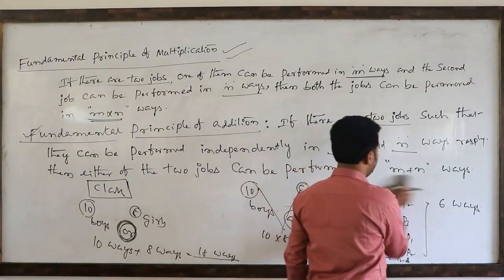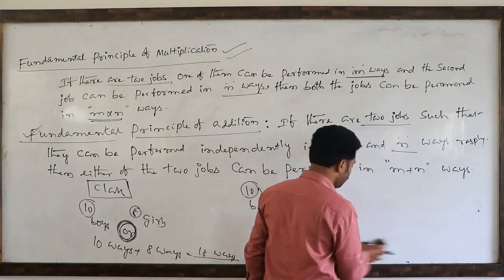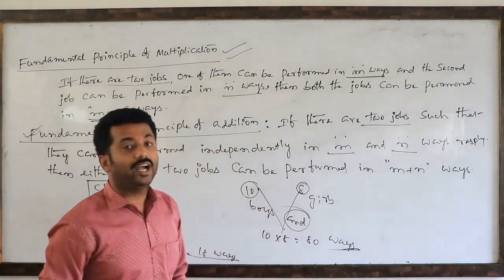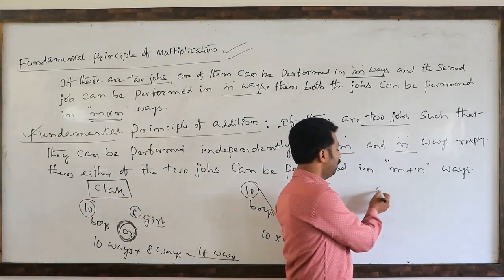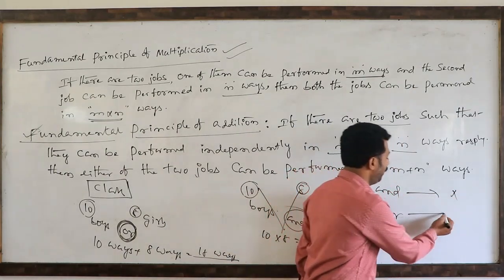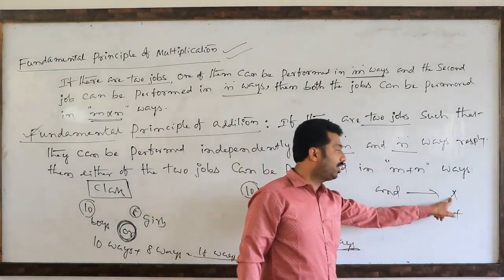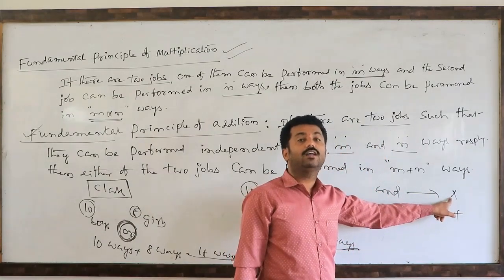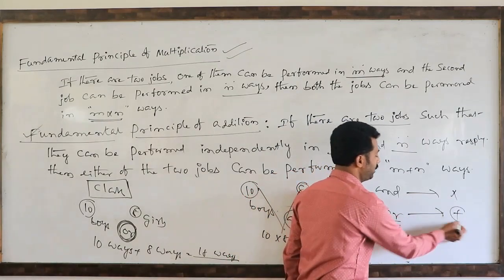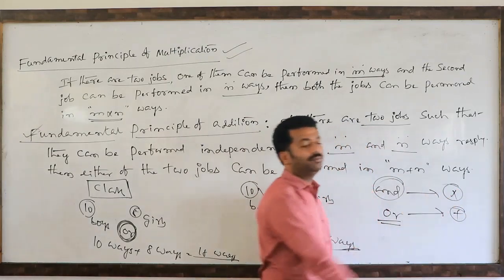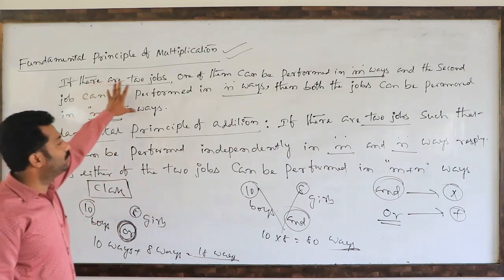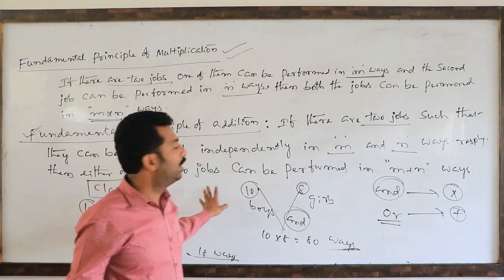So this point you have to remember. This is most important. If anybody asks why we are writing multiplication and why we are writing addition, this is the reason. The word 'and' appears means multiplication. The word 'or' appears means addition. This is the fundamental principle of multiplication, or counting, or product rule. This is the addition rule. So the word 'or' means addition, and the word 'and' means multiplication. This is the main basic concept in this chapter: fundamental principle of counting, fundamental principle of addition.